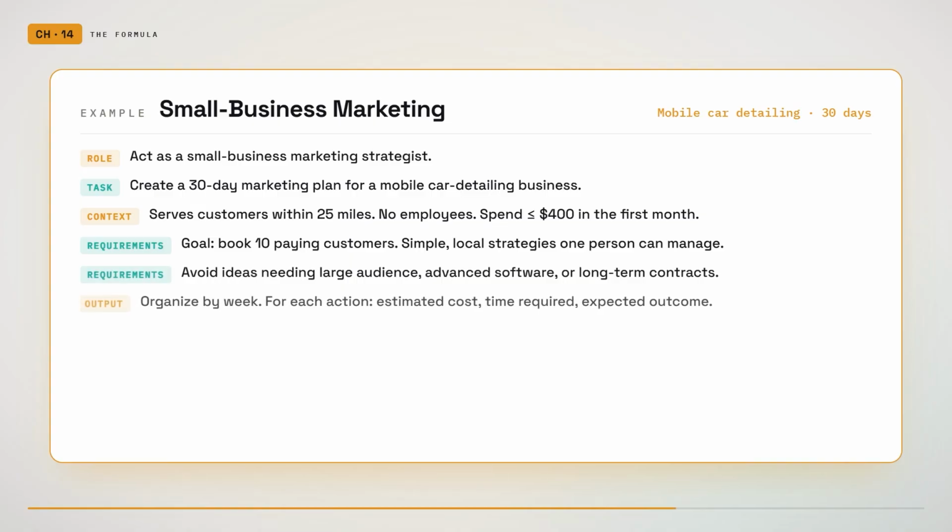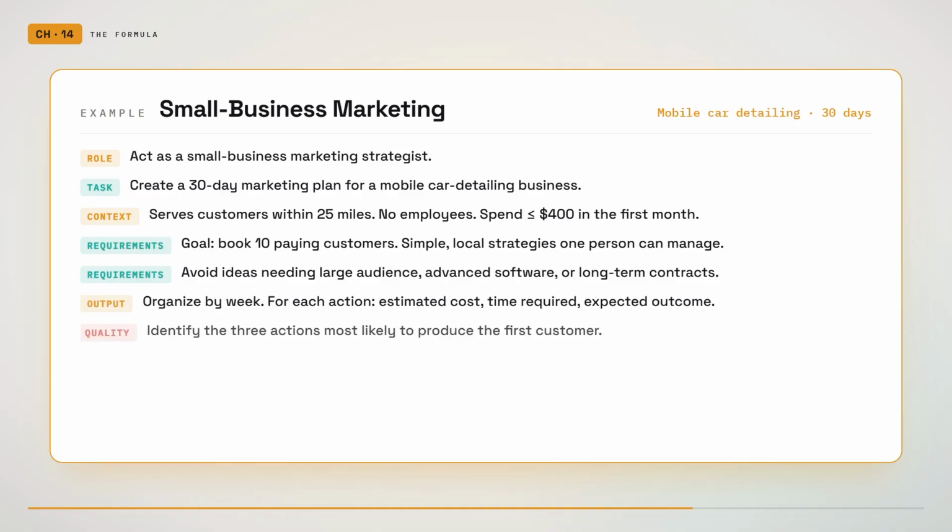For each action, include the estimated cost, time required, and expected purpose. At the end, identify the 3 actions most likely to produce the first customer.